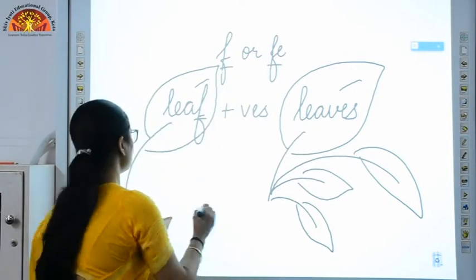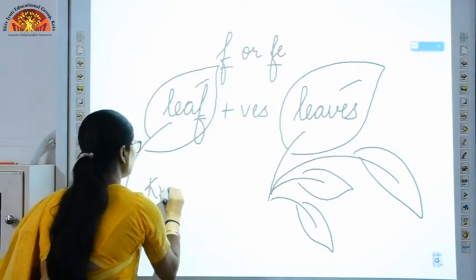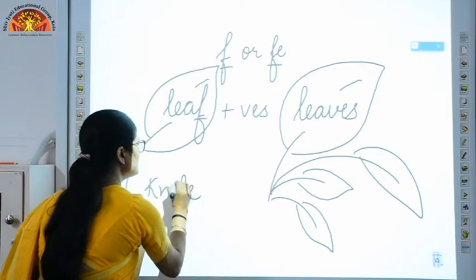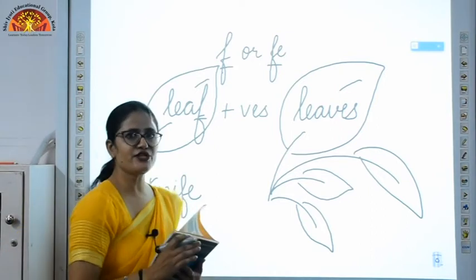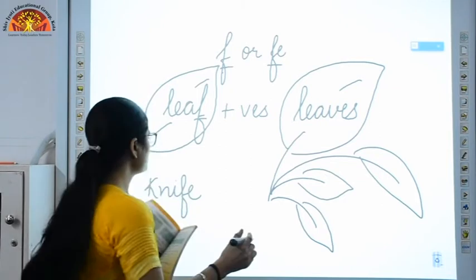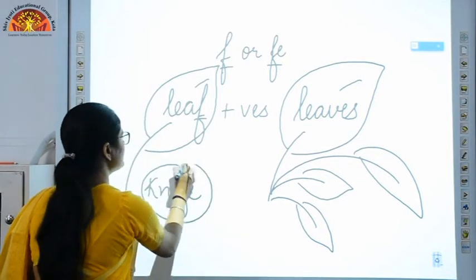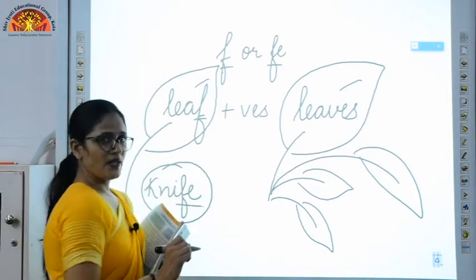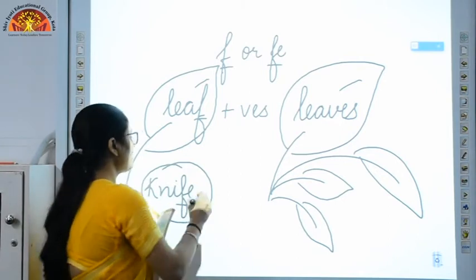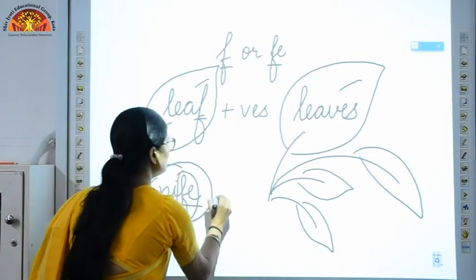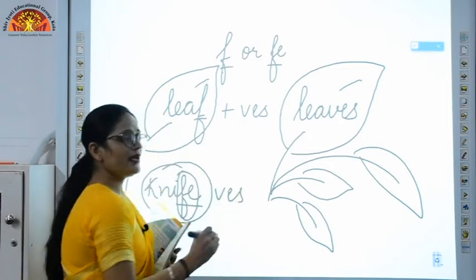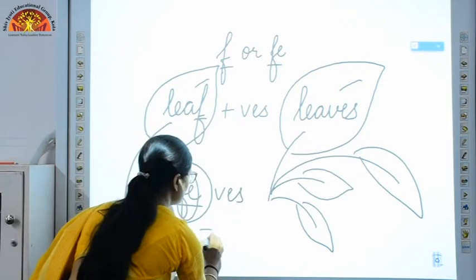Now for FE, suppose my word is knife. We all know what a knife is. With the help of a knife we cut vegetables, fruits, right? So if my word is knife, you can see at the last FE is there. Okay, now what I have to do? I have to replace FE with VES. Okay, my word will be knives.